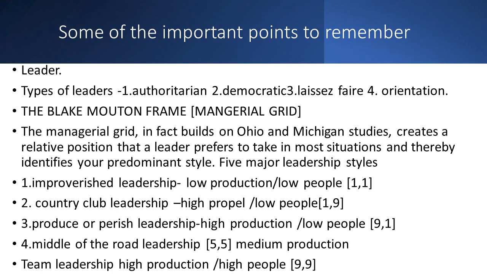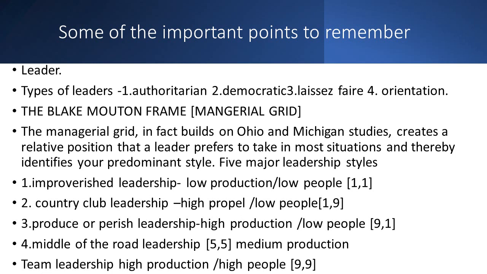What is that authoritarian leadership style? Always he will dominate, always he will direct the people. He wants the end result, that's all. If people are happy, if they are suffering, if they are doing work happily or not, he doesn't care. He wants the end result, so he will try to reach his target with punishments or sometimes rewards also. So in this, because of that reason, he will get good production, but at the same time people are not happy, people are not satisfied. Because of that he will suffer from that factor. So because of that reason it is 9 and 1.